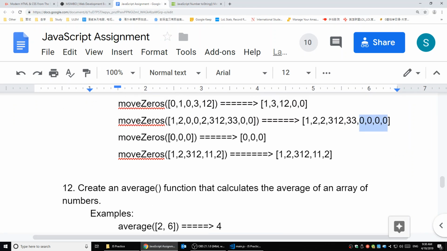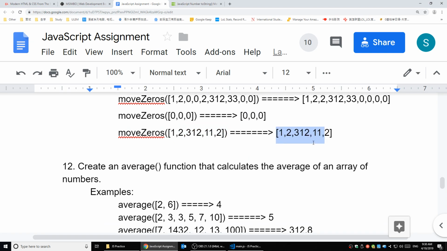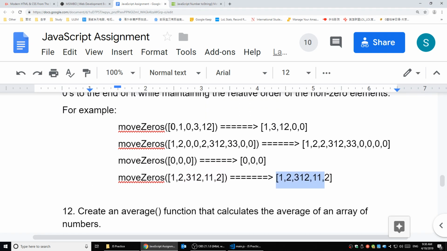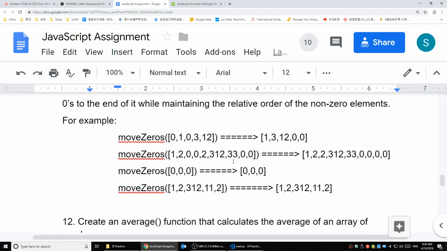And if I have an array of all zeros, it's not gonna do anything. If I have an array without zeros, it's not gonna do anything. So we're basically checking every item here. If that is 0, we'll remove it and push that to the end. So we can have a loop from the first one until the last one, checking them one by one. If this is 0, we remove it and do a push.